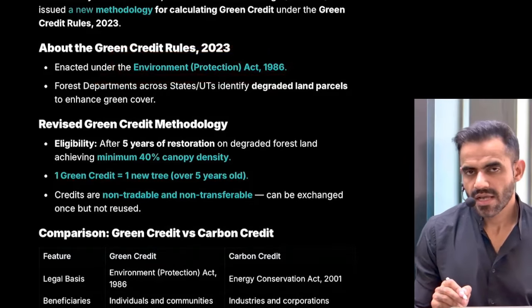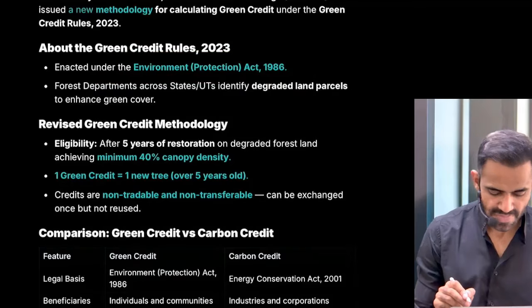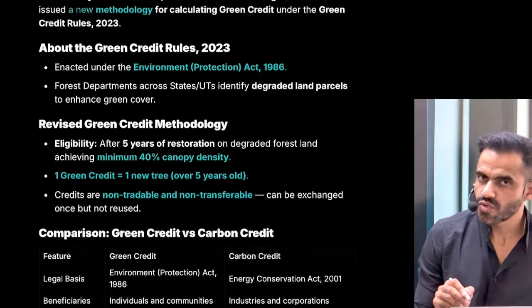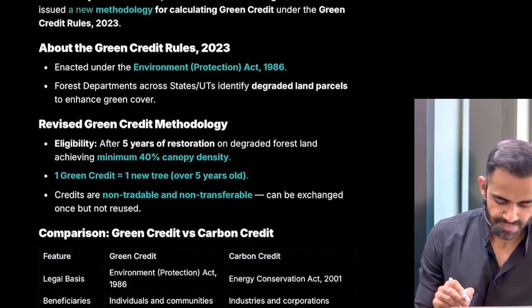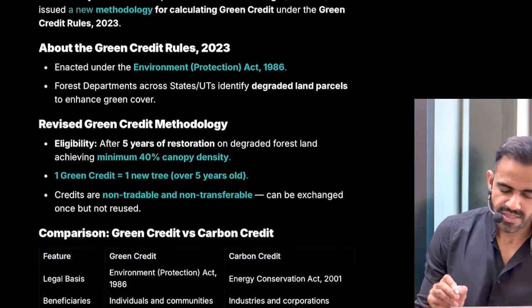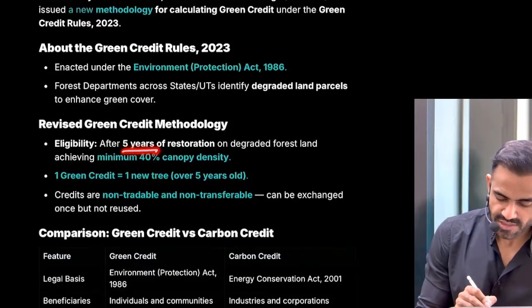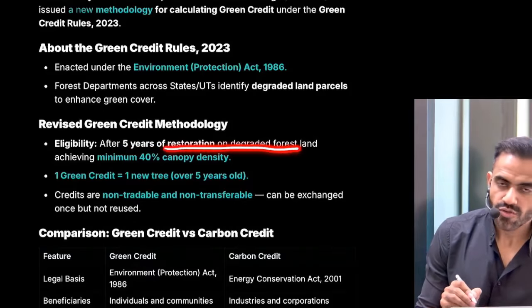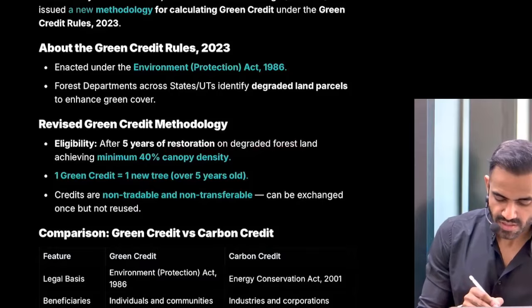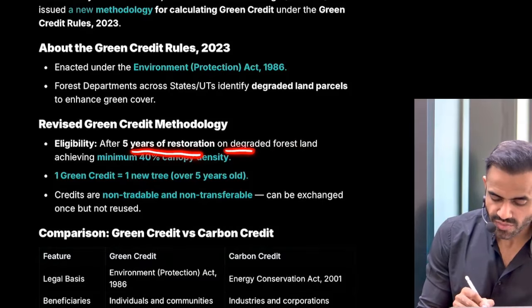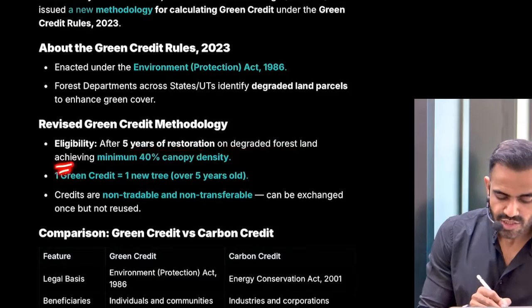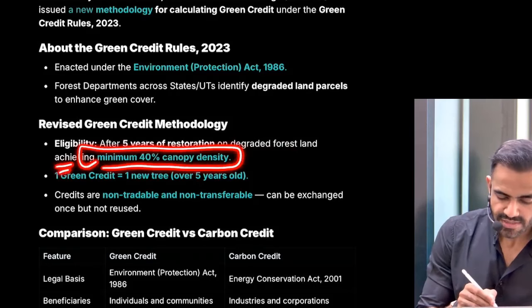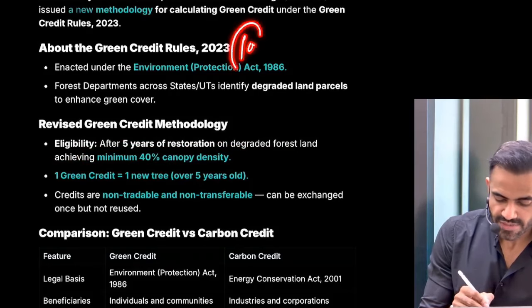Now, what does these rules say? Understand. Let's say you used some area. Now you are planting trees in some other area. Okay. Now you planted 100 trees. After 5 years, we are going to evaluate those areas. So after 5 years of restoration on the degraded forest land, there should be minimum 40% canopy density. So let's say you cultivated 10 trees.